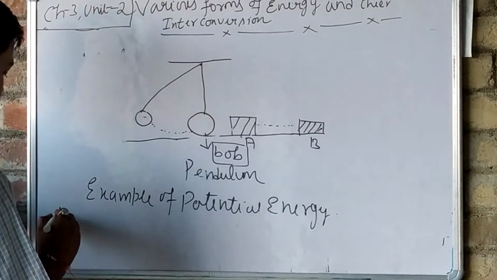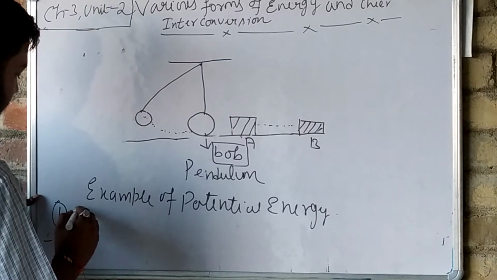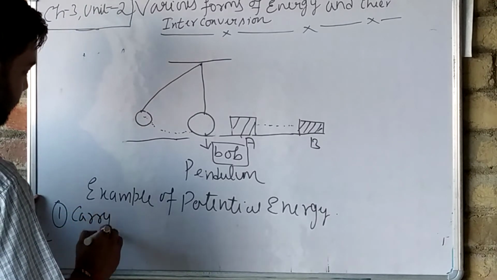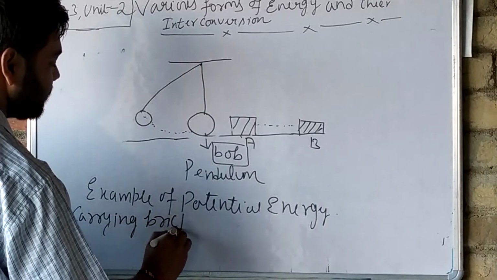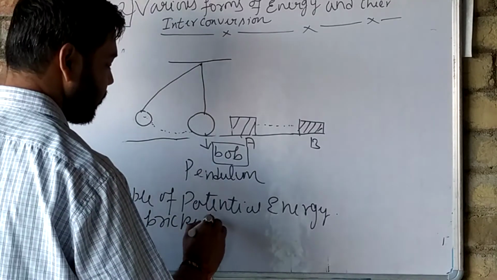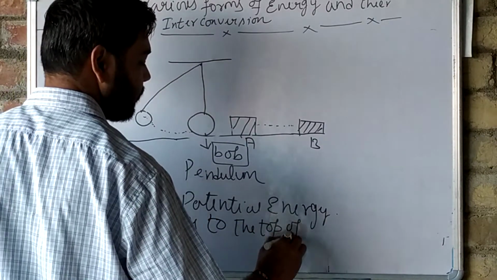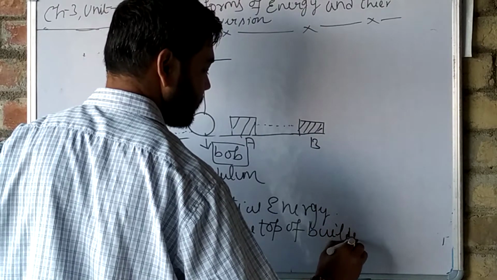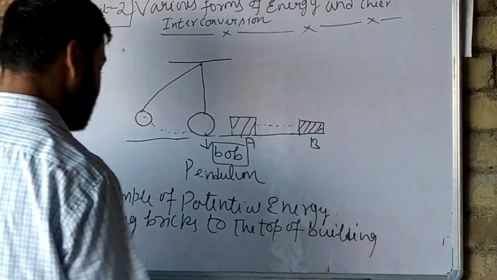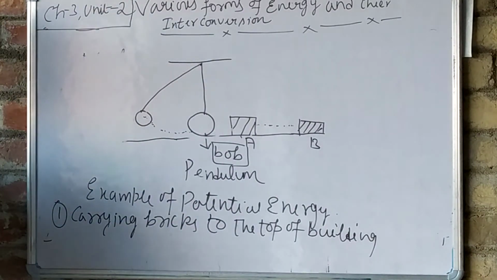First example we have learned: carrying bricks to the top of a building is an example of potential energy.